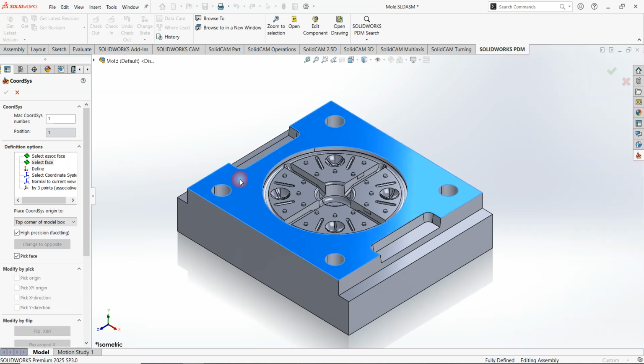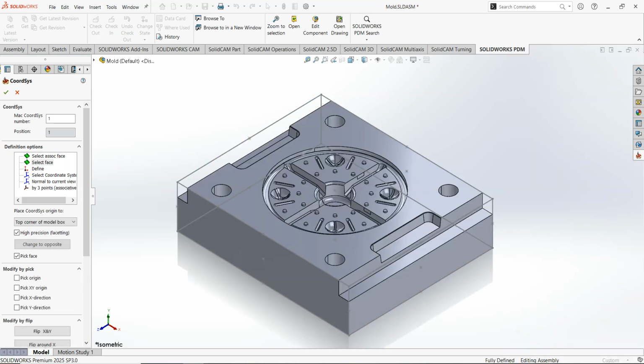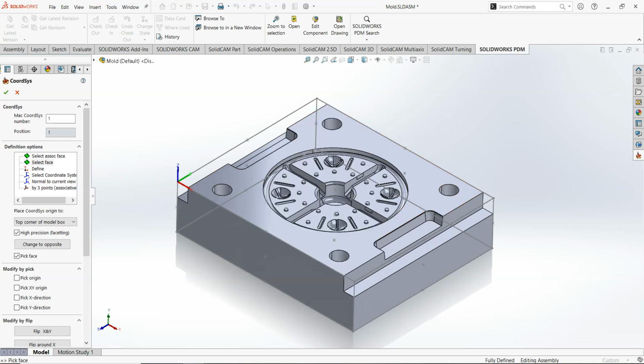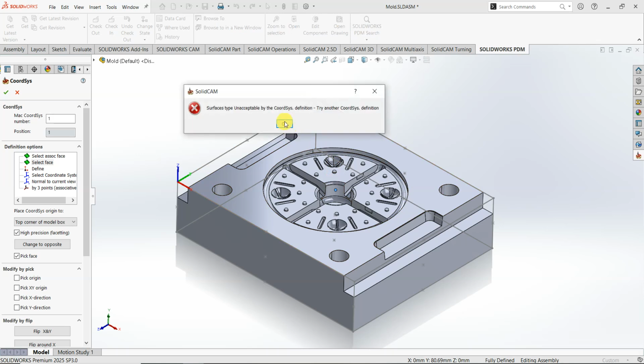And by selecting the face, the SolidCam will suggest you some points that are more probably to be selected by you. So you can see that after clicking on the face, there is few points on the block that can be selected for the center of coordinate system. So I select the middle one.